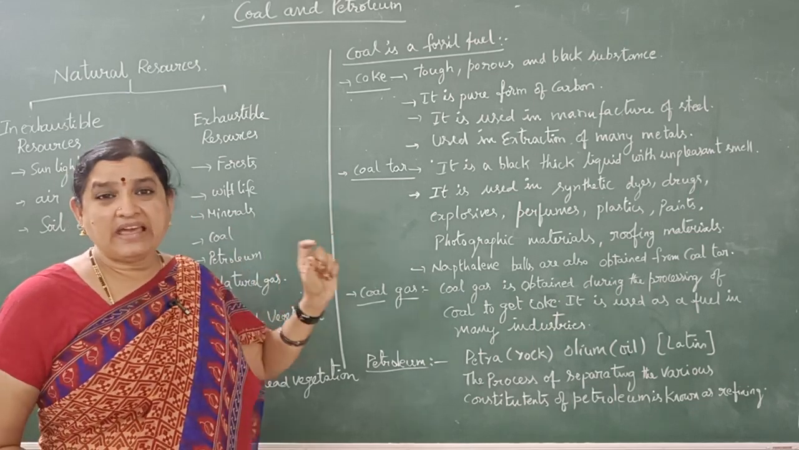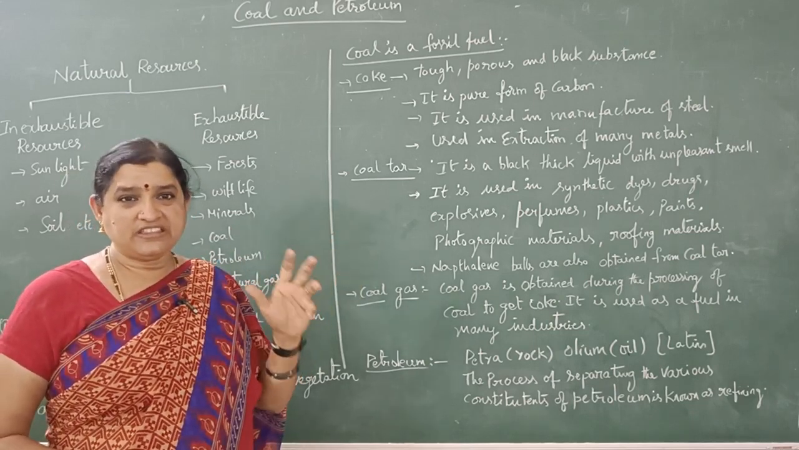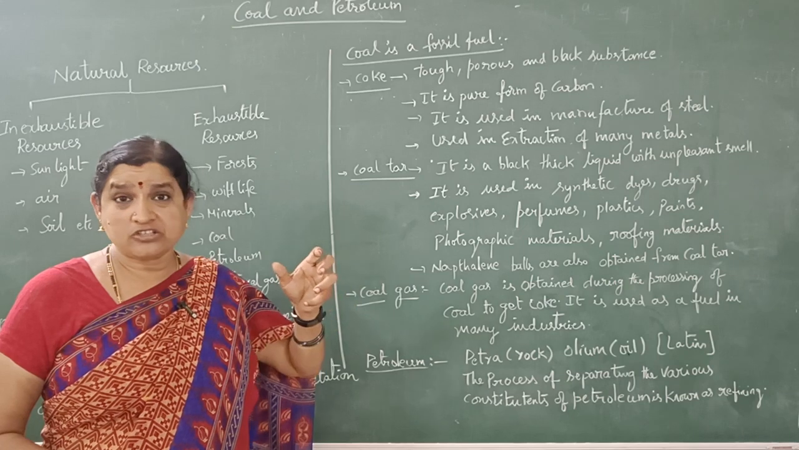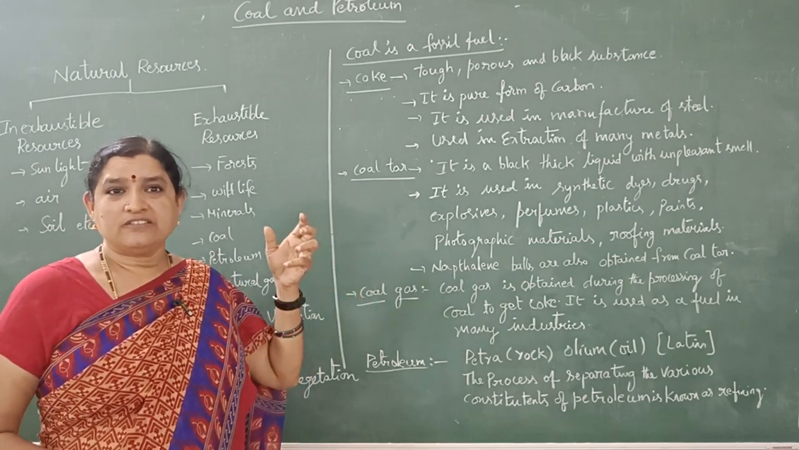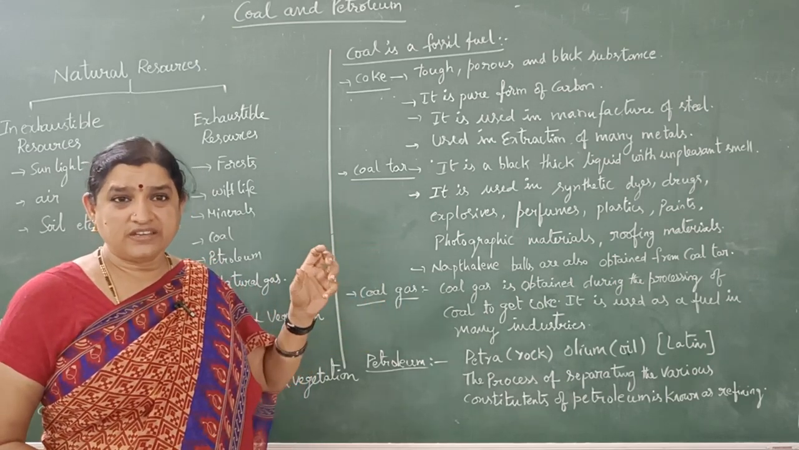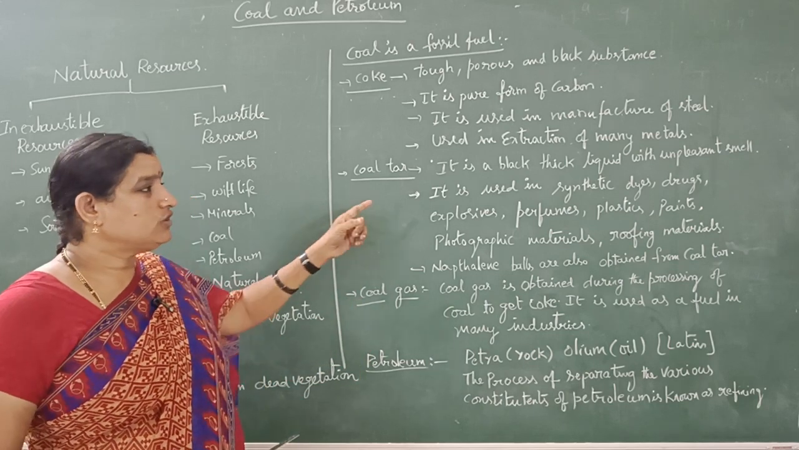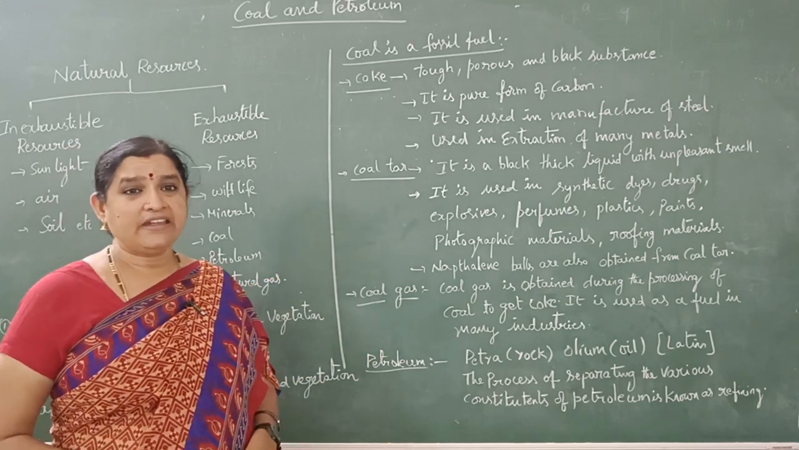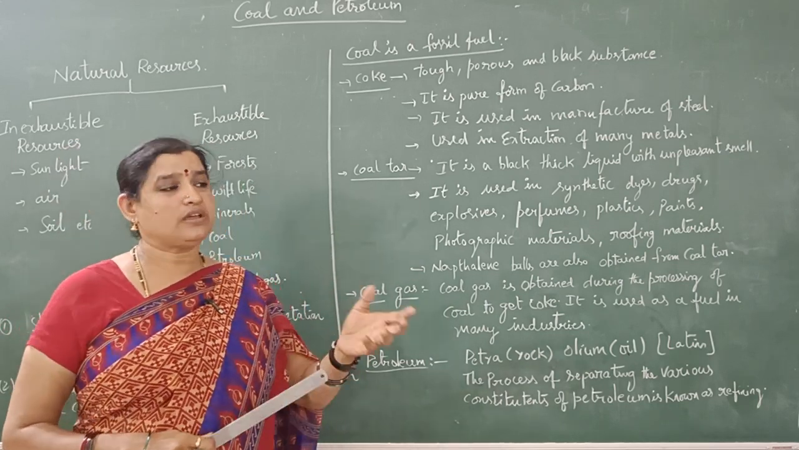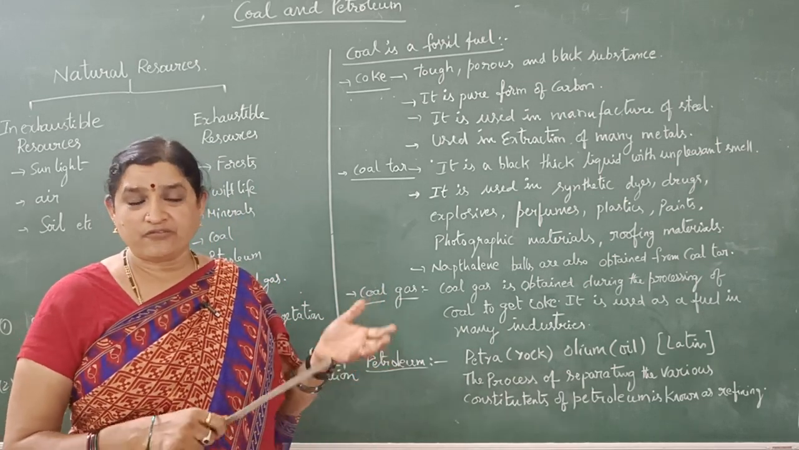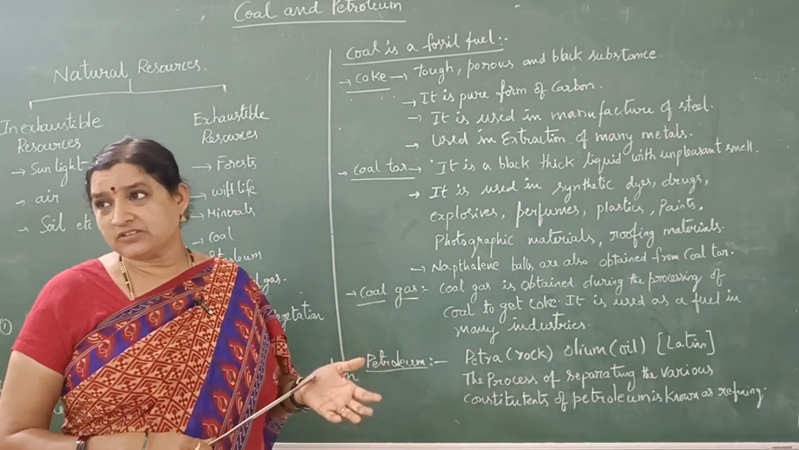And also it is a black thick liquid. It is very thick, meaning its viscosity is very high. Coal tar is used in synthetic dyes. Tie and dye means we add colors to the fibers. That process is called tie and dye.